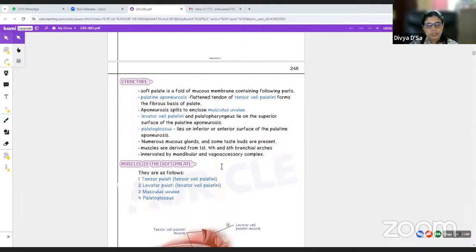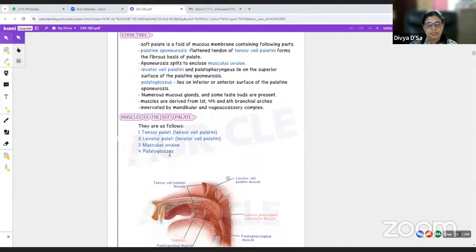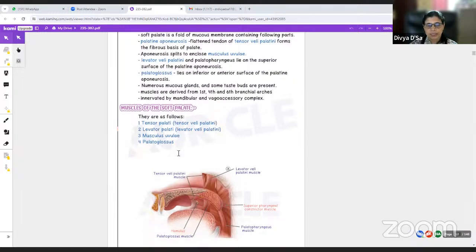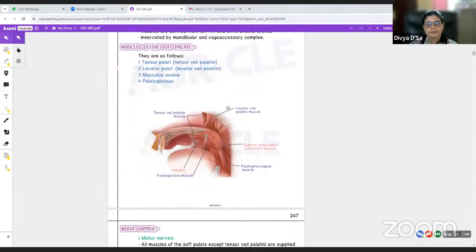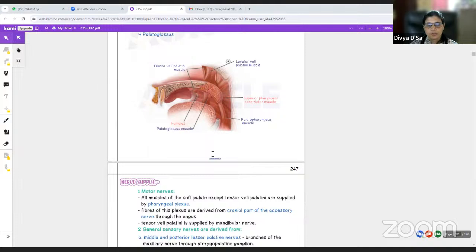So the muscles of the soft palate, which are they? We have the tensor veli palatini muscle, levator veli palatini muscle, musculus uvulae, the palatopharyngeus muscle and the palatoglossus muscle. Now the motor nerves.